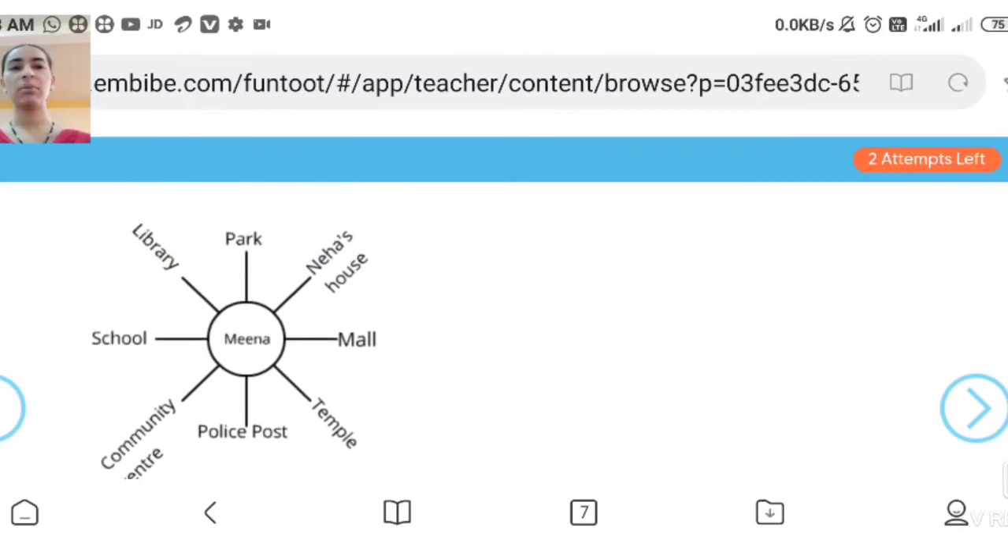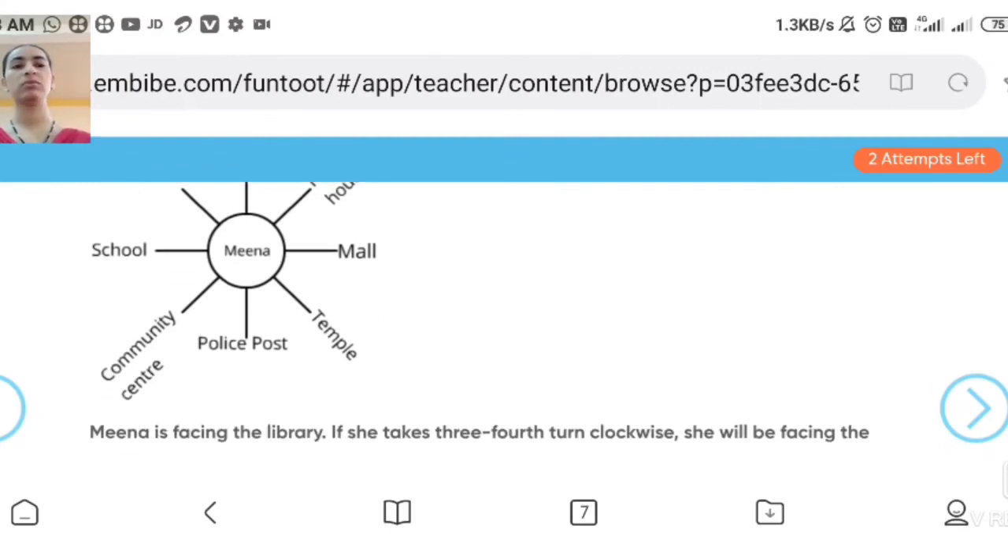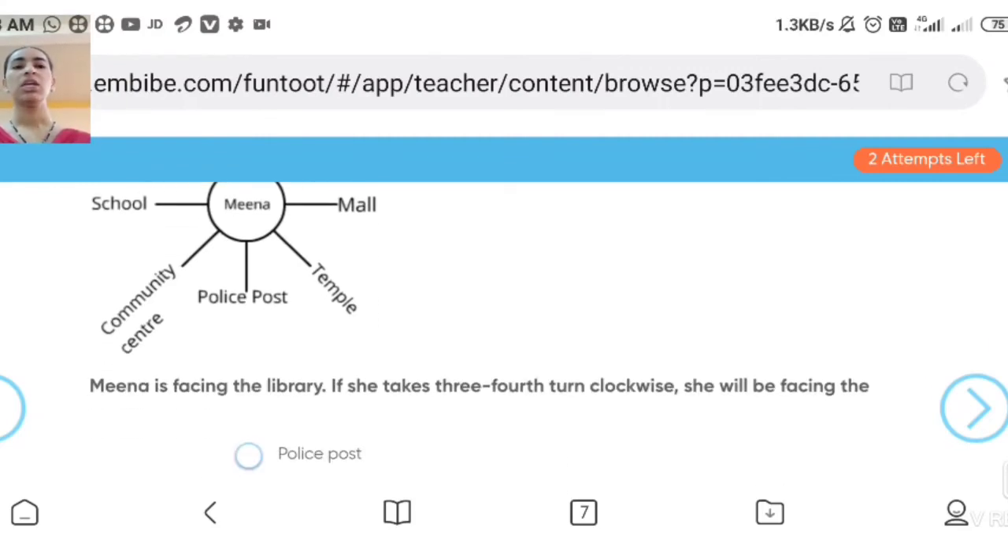Where is the library? Yes, the library is on the left side, in between the school and the park. Yes students, if she takes a 3/4 turn, how much is it? 270. Yes, 270 or not? Yes, 3/4 means 270.